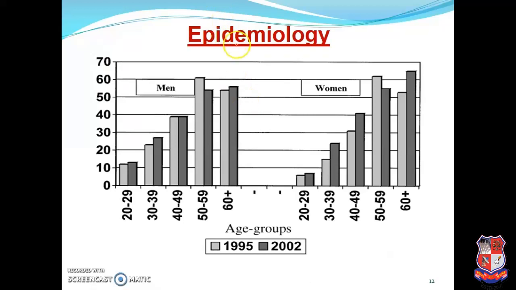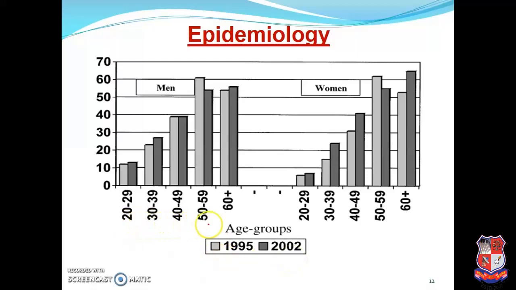Let us discuss the epidemiology of hypertension. This is age versus percentage of hypertension, and we have to compare men as well as women. Here, in the age group of 20 to 29, this much hypertension was found in 1995 as well as 2002.